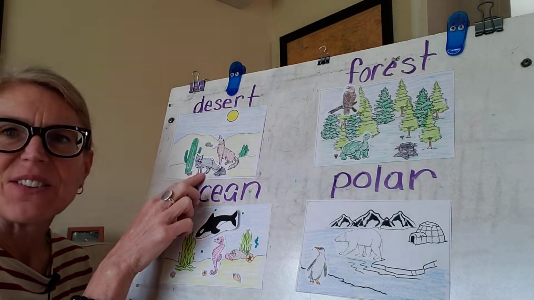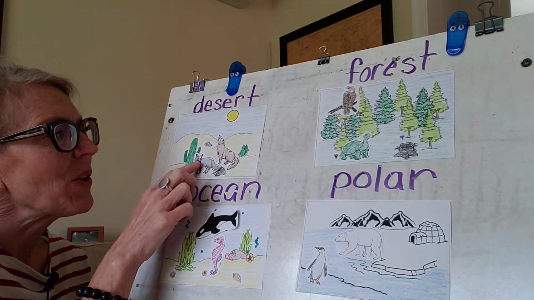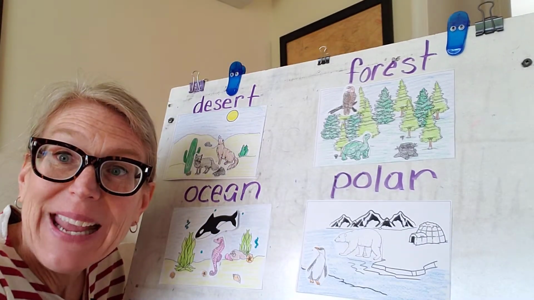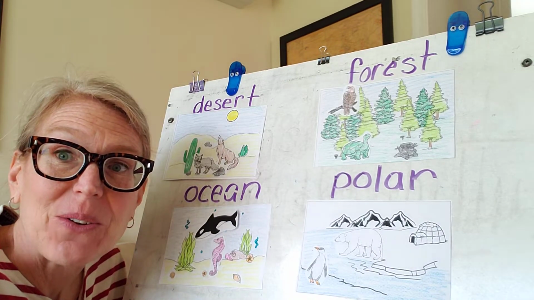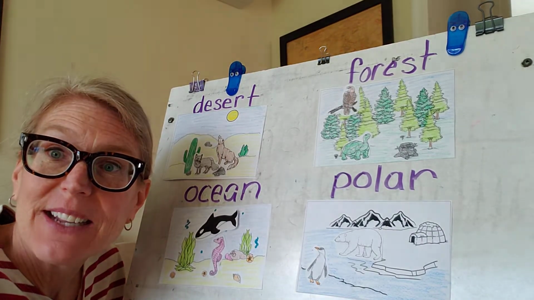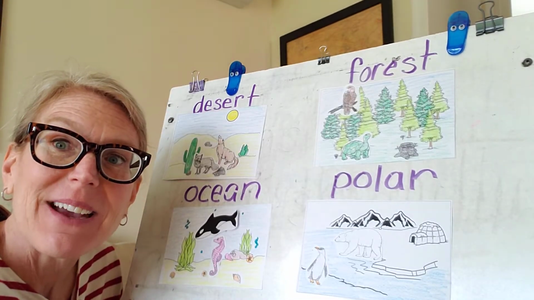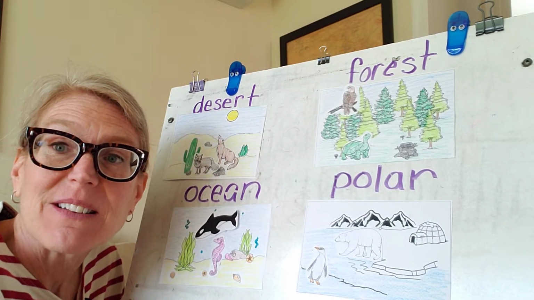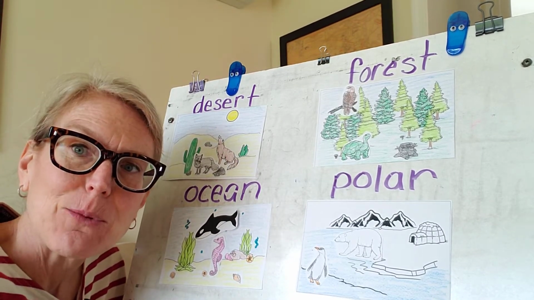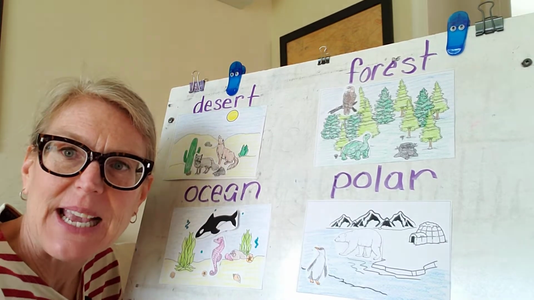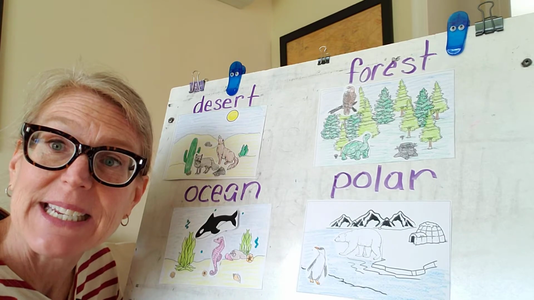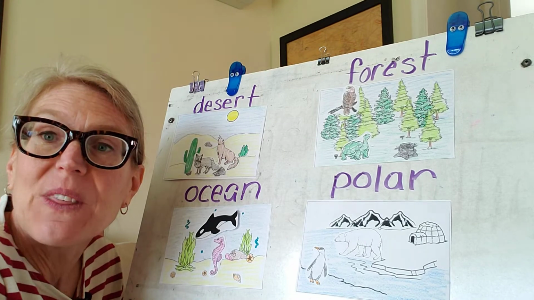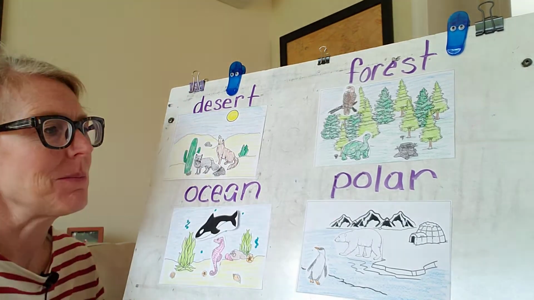How about over here in the desert? Okay. If you look, these desert foxes, the way they live in the desert is usually they're nocturnal. That means that they sleep during the day, when it's the hottest, and then they come out at night. So when you hear about the coyotes howling at the moon, the coyotes come out at night because a lot of times, because it's so hot in the desert, they sleep during the day. So they've adapted to being in that kind of temperature. They figured out it's cooler at night, so they come out at night. So that's an adaptation. That means how they work within and get what they need out of that system, okay?